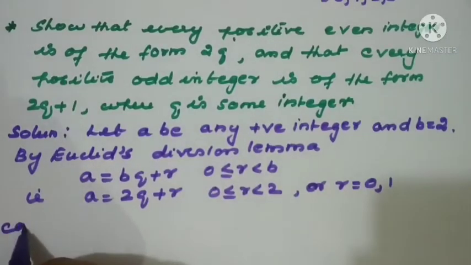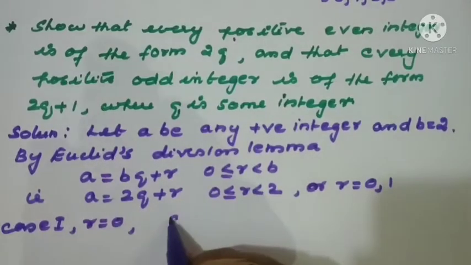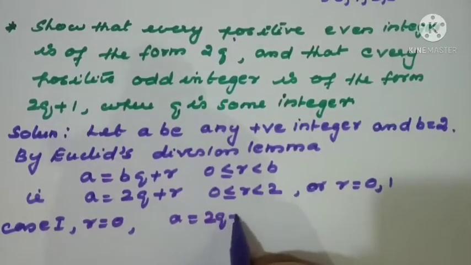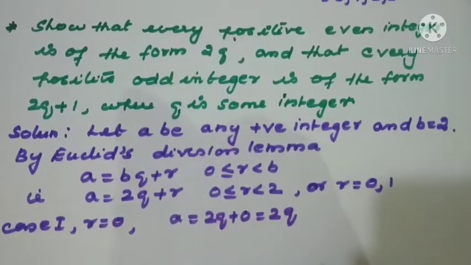So case 1, r = 0, what is a? a = 2q + 0, right? That means a = 2q only. Next, what is case 2? r = 1. Two possible cases are there. So a = 2q + 1.